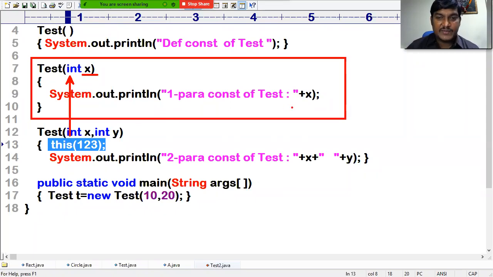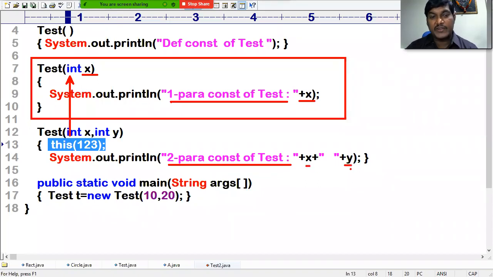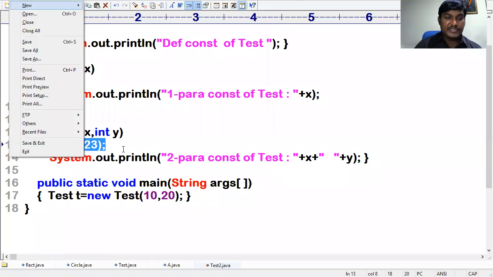The value of x is something like 123. Then you will get first the one-parameterized constructor with 123, then the two-parameterized constructor with 10, that is, the two-parameterized constructor of the Test class, where x is 10 and y is 20. This is exactly what happens.